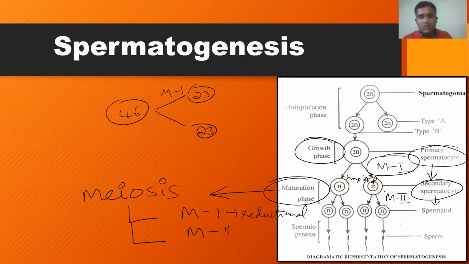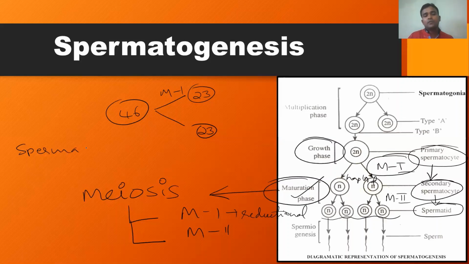Meiosis 2 leads to the formation of a total of 4 haploid cells. All the haploid cells are spherical in shape. Non-motile, non-functional, inactive, spherical shaped cells are formed. And these spherical shaped cells formed at the end of meiosis 2, or at the end of the maturation phase, are called spermatids. Remember, the spermatids.